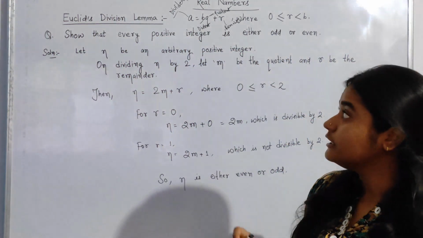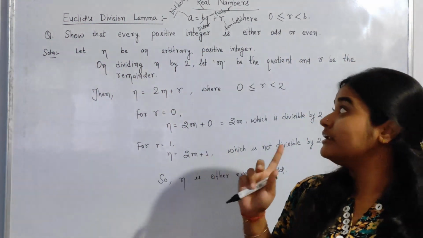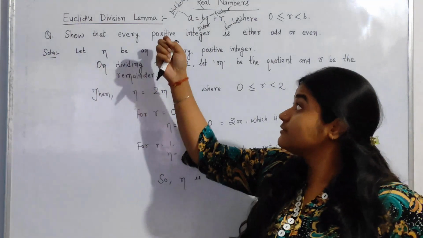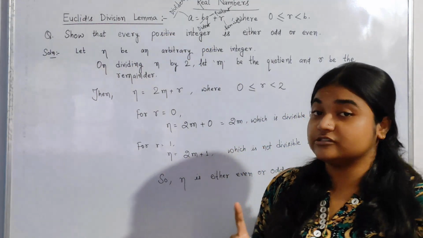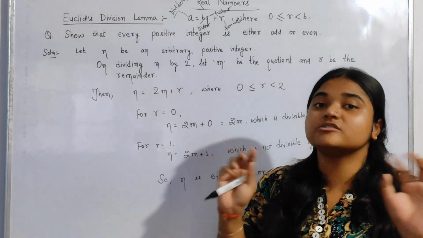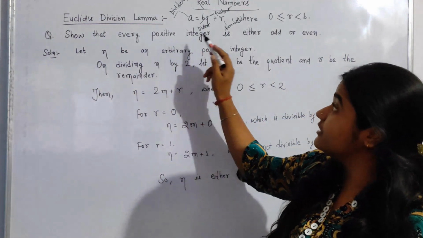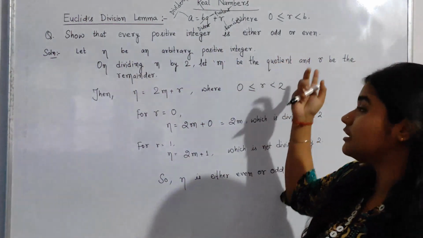Make it clear that it is mentioned that it is a positive integer, so there is no negative here.